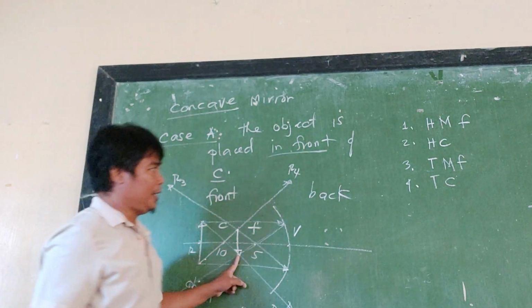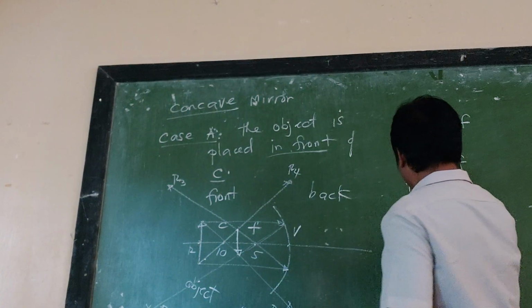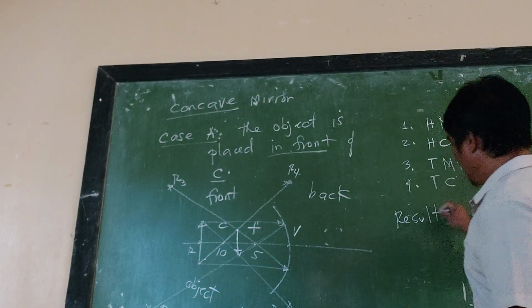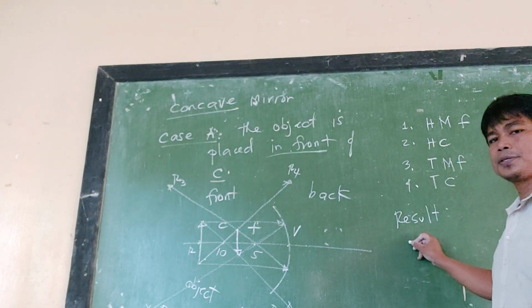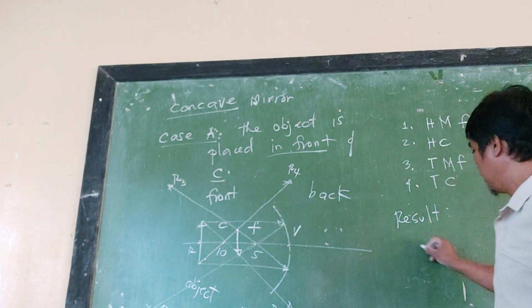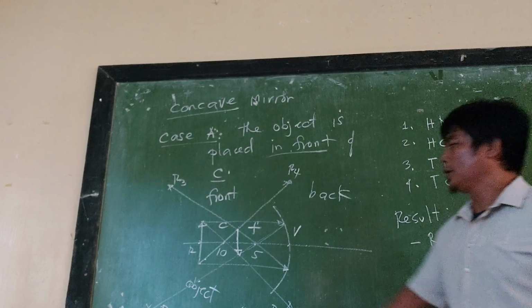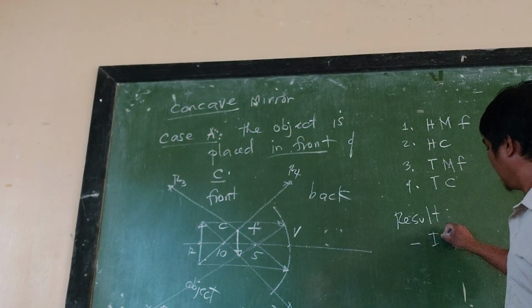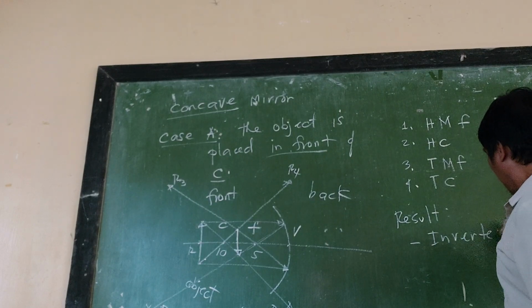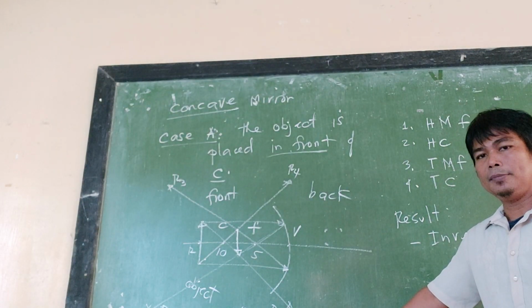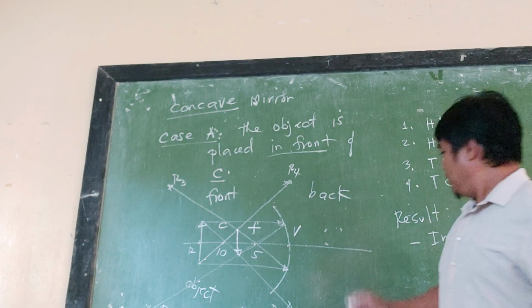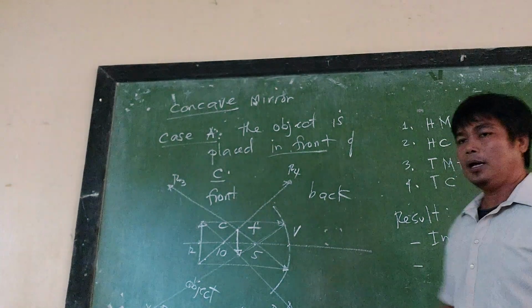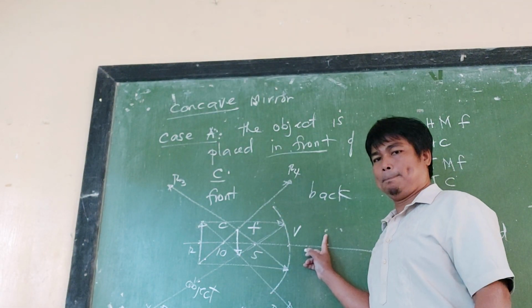So for case A, as a result, for the image, is the image inverted or erect? Very obvious, the image we have drawn is inverted. Inverted image.